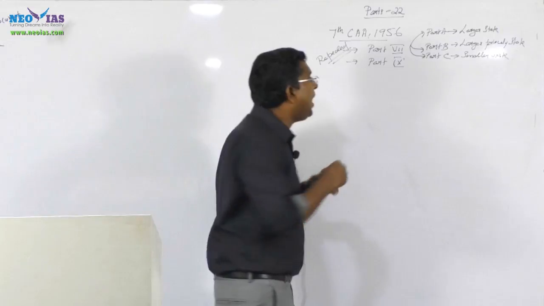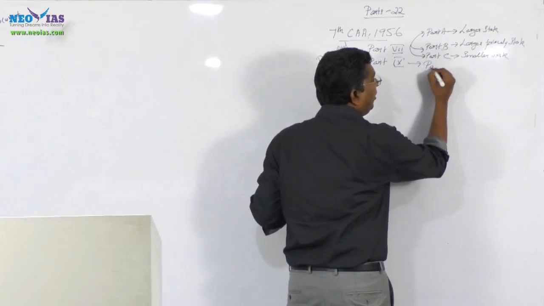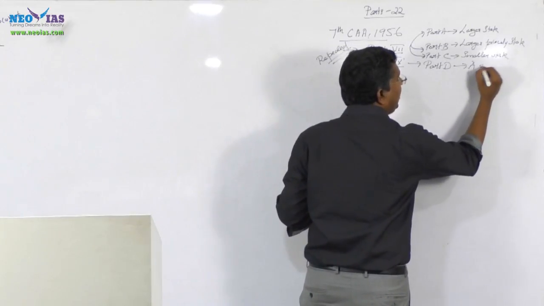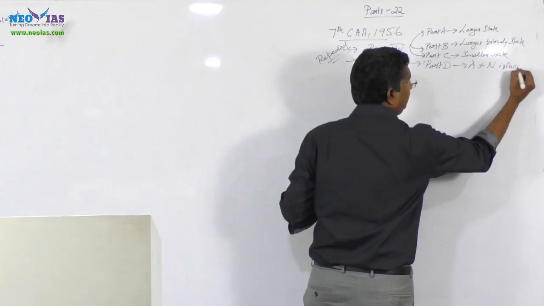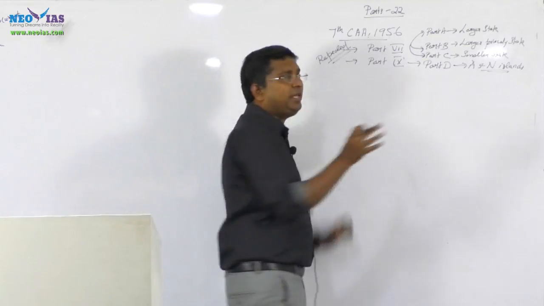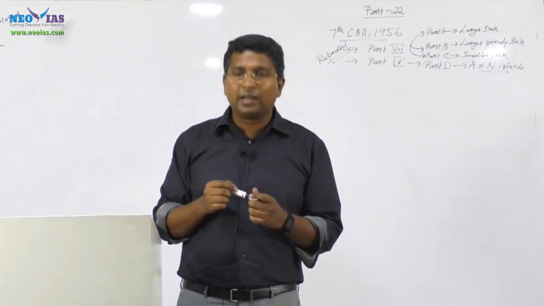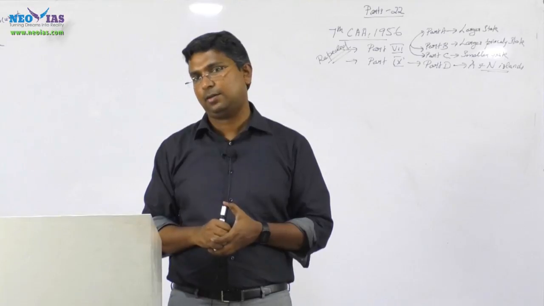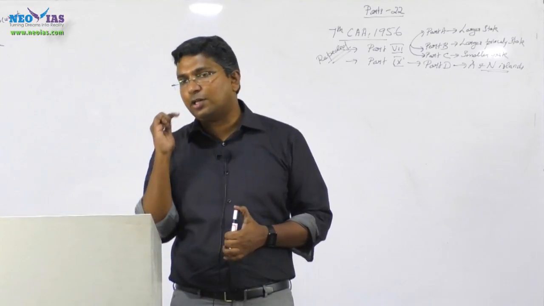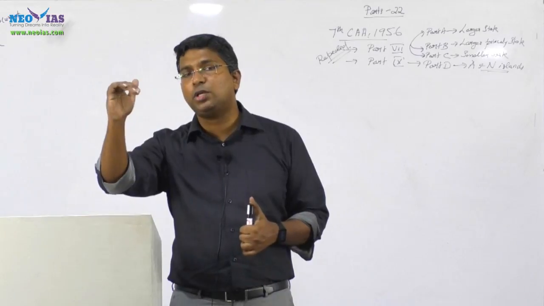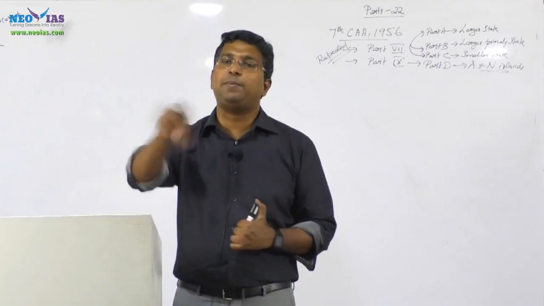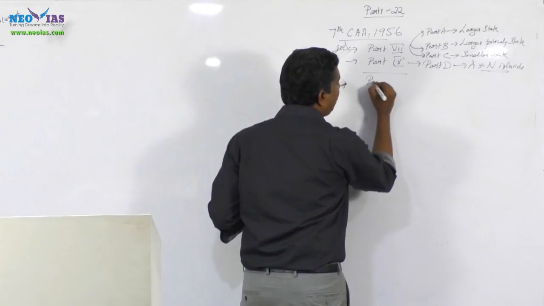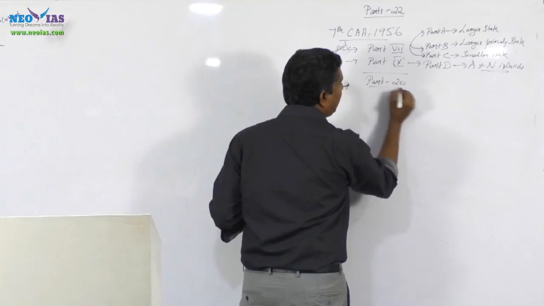Then Part 9 was about a category of certain areas called Part D area, which dealt with the Andaman and Nicobar Islands. So the Andaman and Nicobar Islands were dealt with by a separate part under Part 9. That also was removed. Now they are dealt with under the Union Territory category. So after the 7th Constitutional Amendment Act, earlier there were 22 parts, now 2 parts were repealed, and we have only 20 parts.